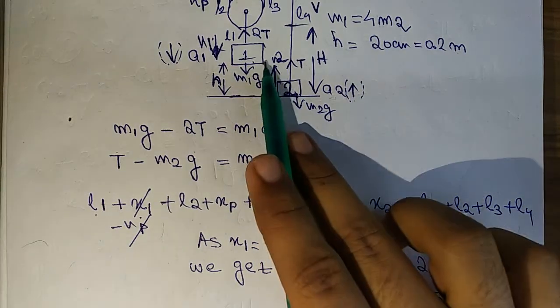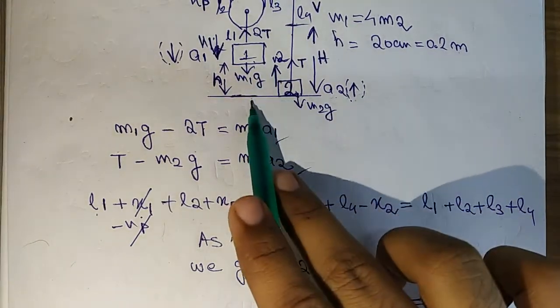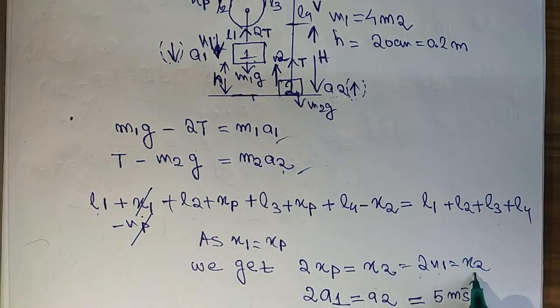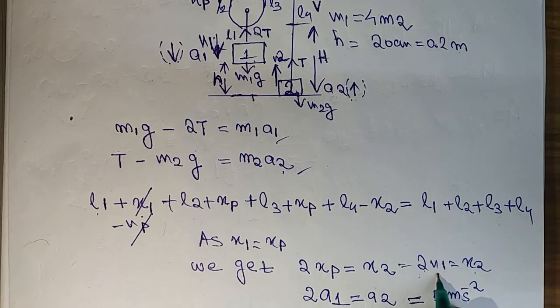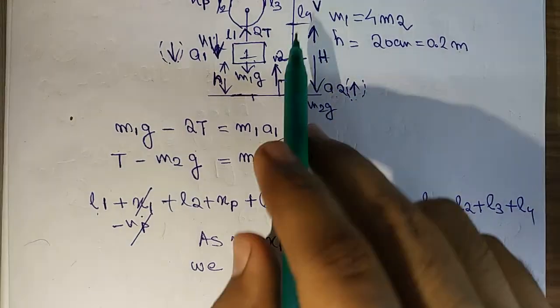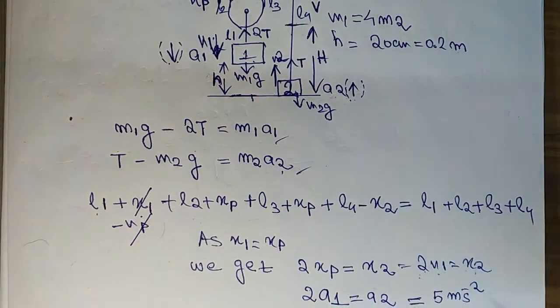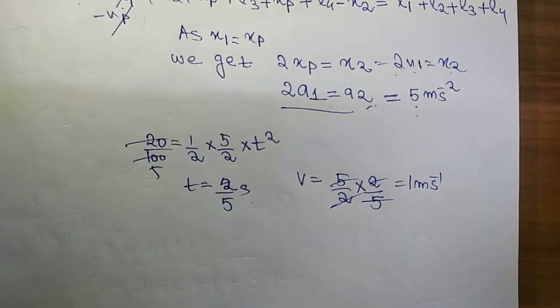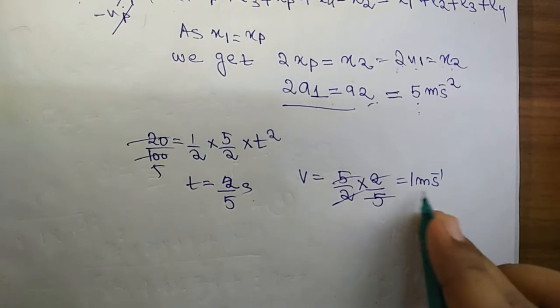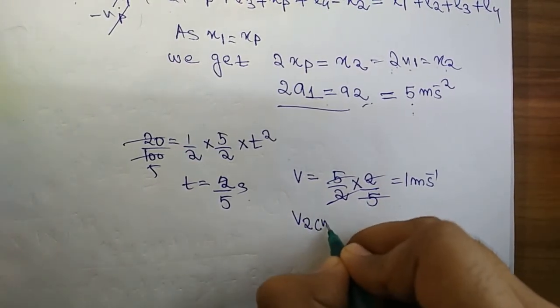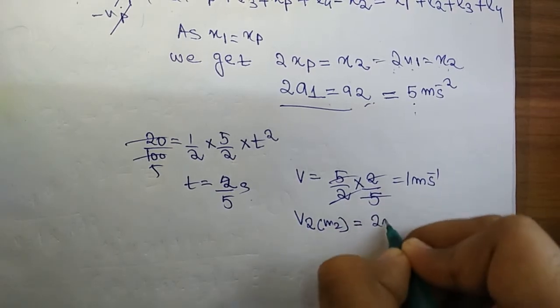According to the constraint motion, this block goes 20 centimeter. So we have 2x1 equal to x2. So x1 equals 20 centimeter, and x2 will move up 40 centimeter. Now for the remaining height, using the velocity, which is 2 times 1 meter per second, the velocity of mass m2 is equal to 2 meter per second.